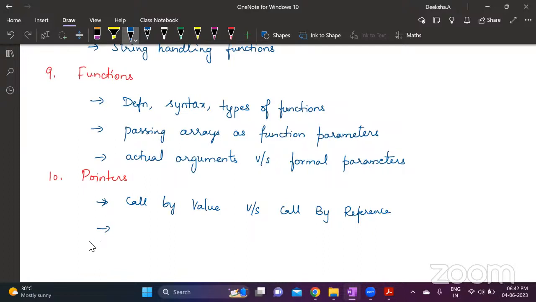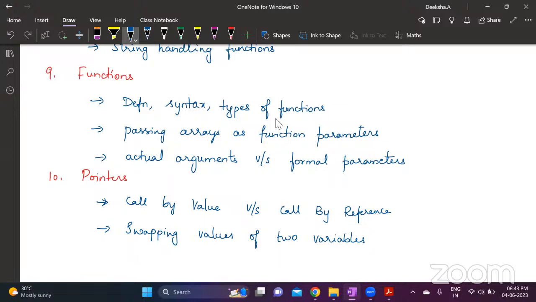And then you have swapping. There is a program swapping 2 values, or swapping values of 2 variables using pointers. This is a possible question.